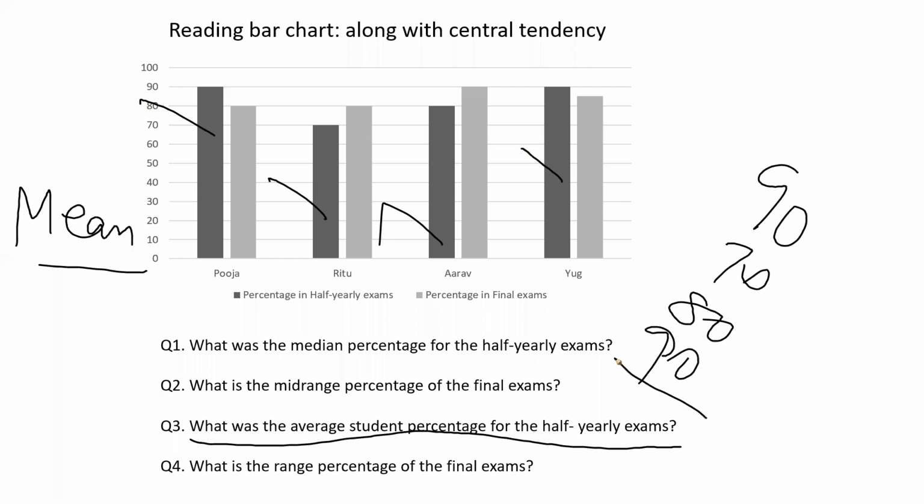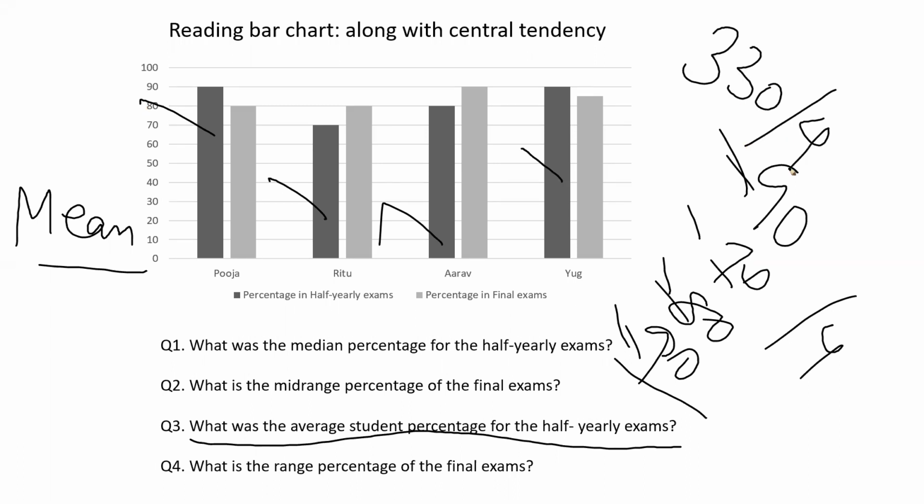What was the average student percentage in the half yearly exam? So I'll sum this, and then divide by 4. So 90 plus 90 is 180, plus 80 is 260, plus 70 is 330. 330 divided by 4 is around 80 something, 82 point something, right? So 82.5 is the answer.